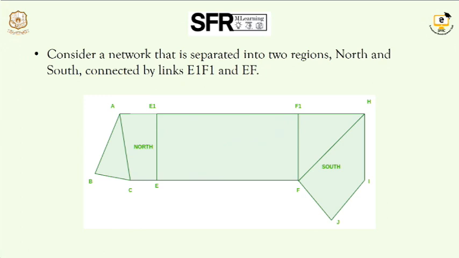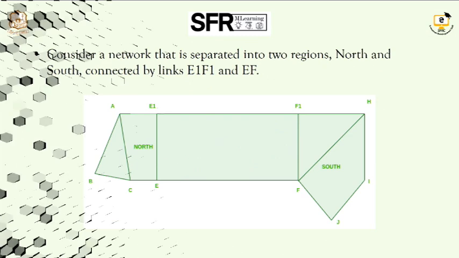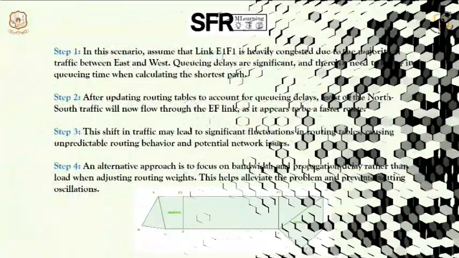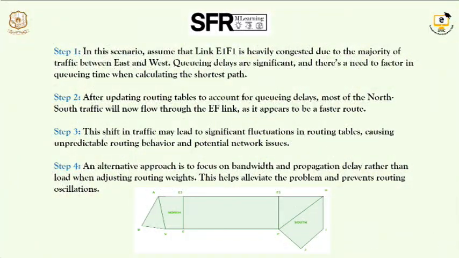We have to go through the routing table to see which path is free, which is the shortest path, which can be reached easily. So if E1 and F1 is in traffic, we have to go through the E and F path. In the routing table all the updates will be available, so we can choose another path. First we consider E1 and F1, which is heavily congested.